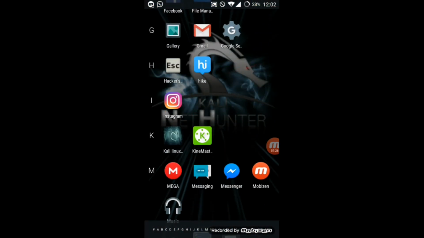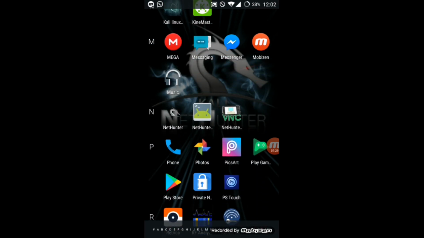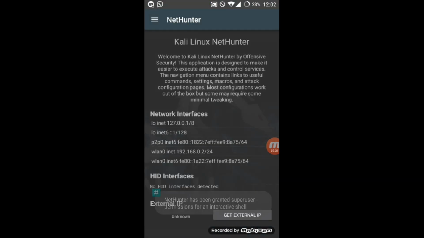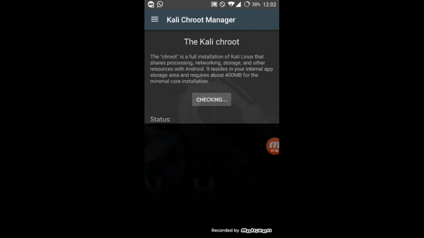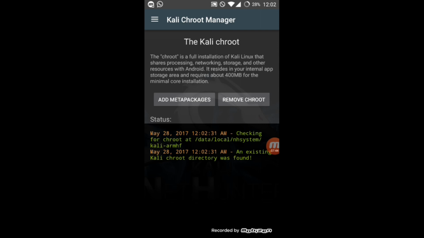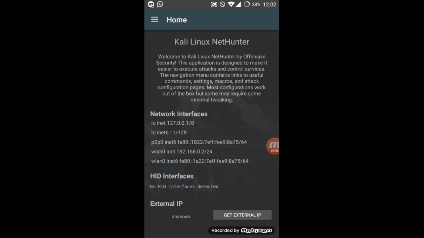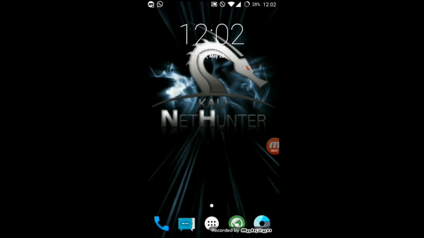Now let's go to NetHunter.apk. See, NetHunter APK. Now see, in the left upper side there's a 3 lines menu. Tap on there. Now see, here is Kali chroot manager. Now here in my device the chroot is installed, so you have to download it and install it. Then it will automatically install it and keep it in the file where it is needed.